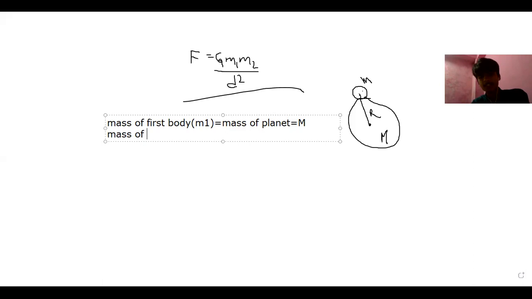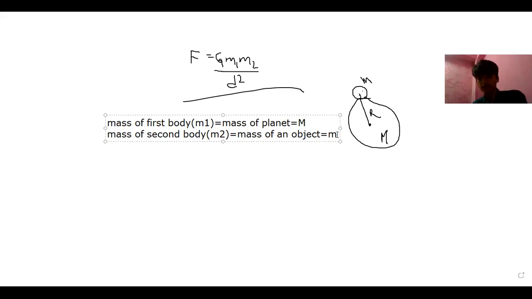So yeah, mass of first body M1 equals mass of planet. Similarly, mass of second body. Up to now, we have considered that as M2. But now, what is the second body here? That is the mass of an object. The second body is an object, and we will consider that as M.